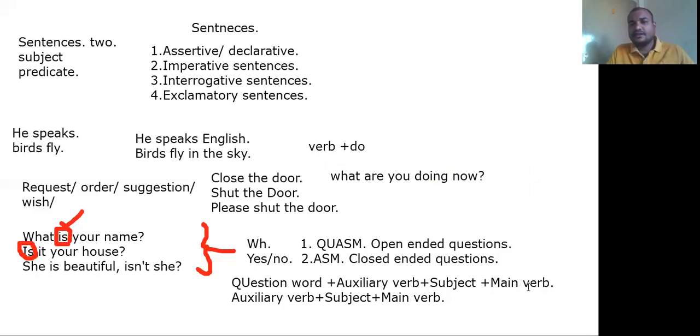So this is the simple thing we are supposed to keep in mind: if you are talking about a verb in a sense, a verb always includes a do form.